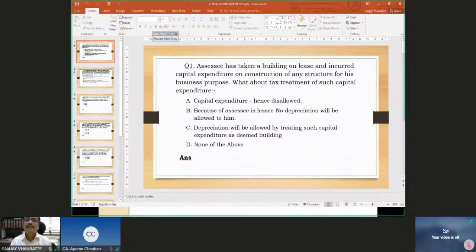Assessee has taken a building on lease, a rental property, but certain expenditure is incurred which is in the nature of capital expenditure. So, what is the proposition here? Can I get the deduction? Is the full capital expenditure disallowed, or is the capital expenditure allowed, or, since I'm not owning the property, will I not be eligible for depreciation? What is the answer? Or none of the above?